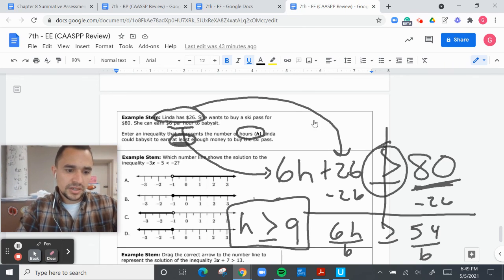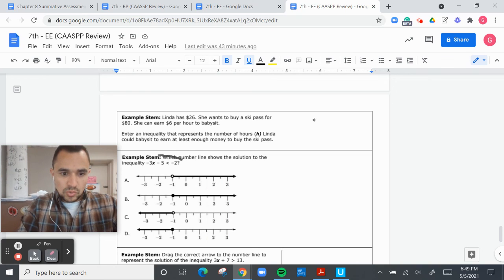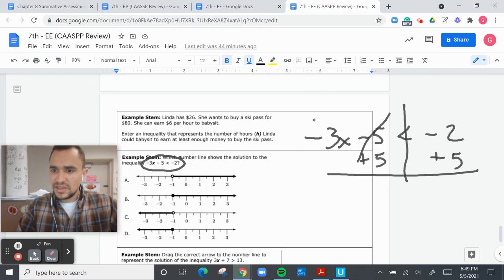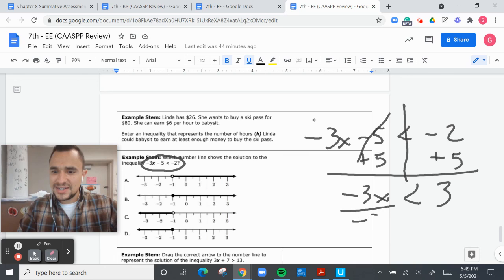All right, moving on. When you get something like this and it says the number line, you need to solve. So negative 3x minus 5 is less than negative 2. Add 5 to both sides because they cancel. And then that's going to be a 3, negative 3x. You divide by negative 3.